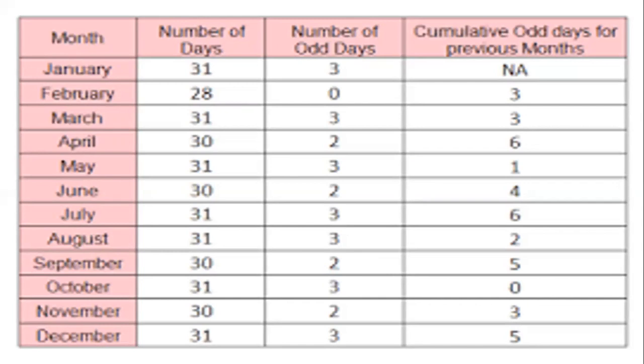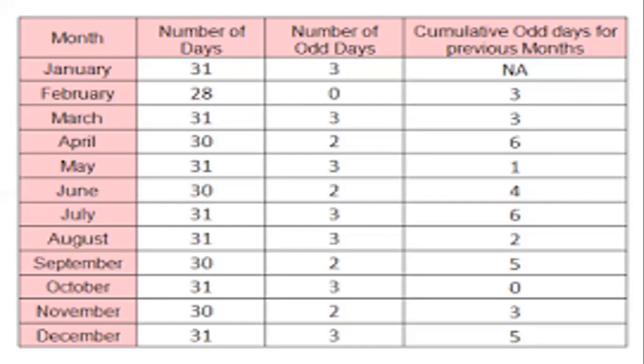Now February: a normal February has 28 days, so 0 odd days. So it depends on the year. You have to always pause and think which year the February belongs to, and calculate accordingly. Now March has 31 days, so 3 odd days. Now cumulatively, how many odd days are there?